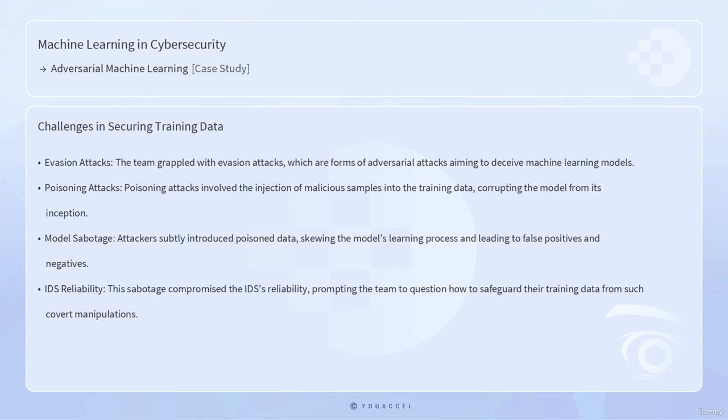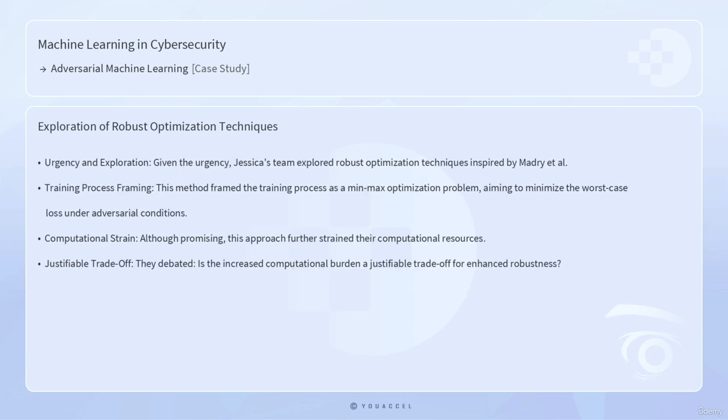Given the urgency, Jessica's team explored robust optimization techniques inspired by Madry et al. This method framed the training process as a min-max optimization problem, aiming to minimize the worst-case loss under adversarial conditions. Although promising, this approach further strained their computational resources. They debated, is the increased computational burden a justifiable trade-off for enhanced robustness?